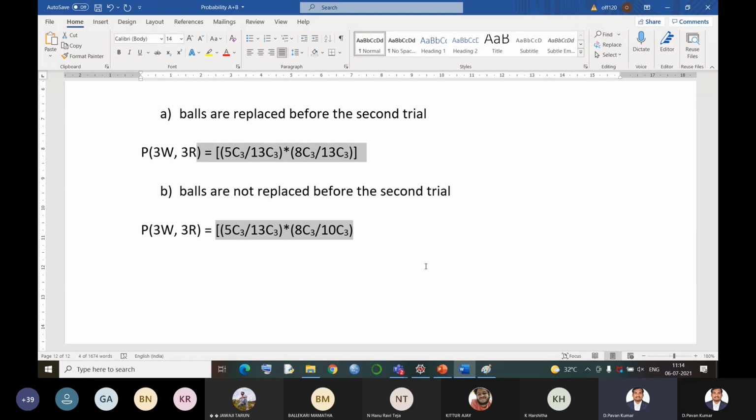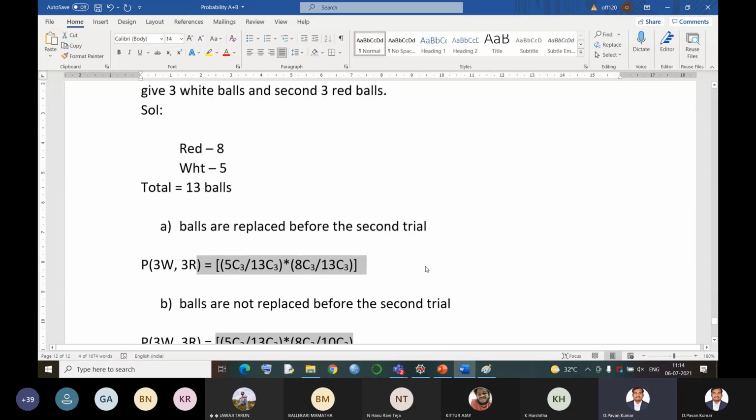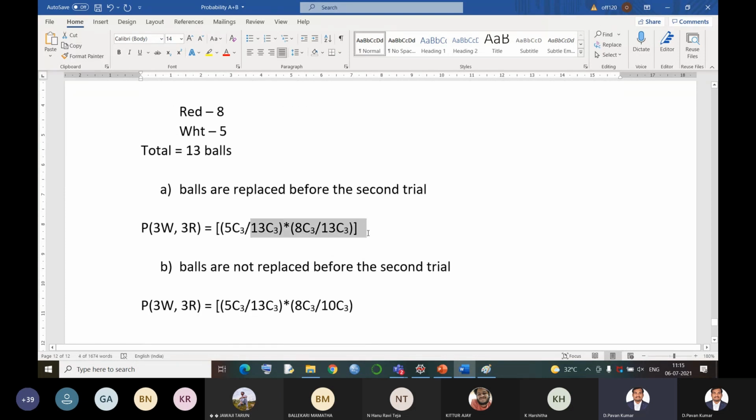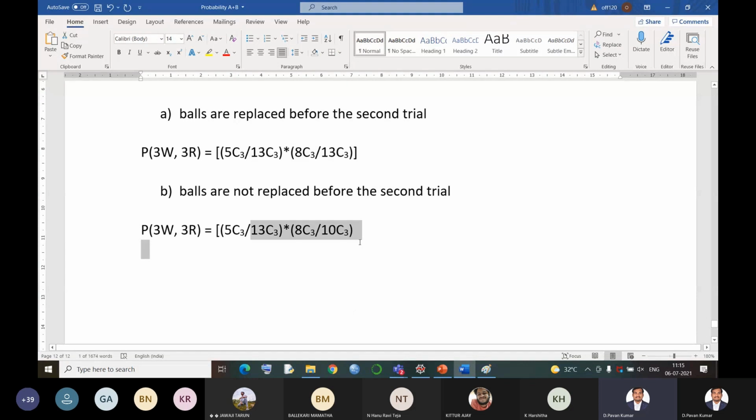Okay, so this is how we need to work out the condition from the given question. Balls are replaced means the number of balls remains as usual before and after. If the balls are not replaced, the bag will keep changing. That means the total number of balls in the bag will not be the same.